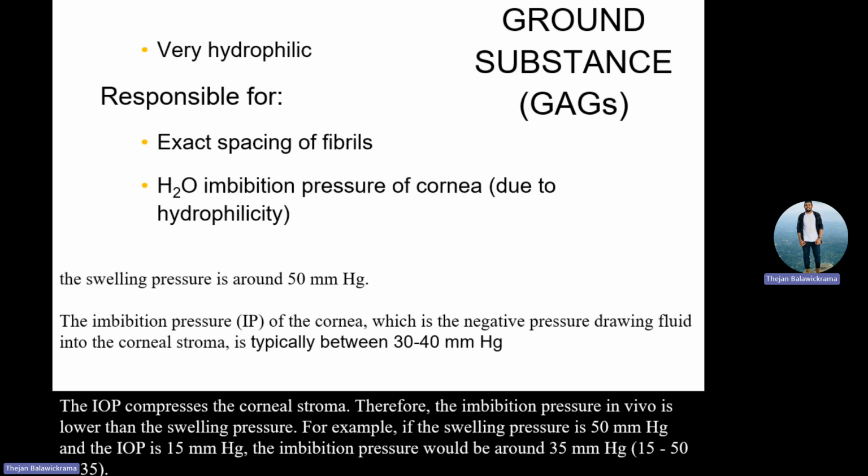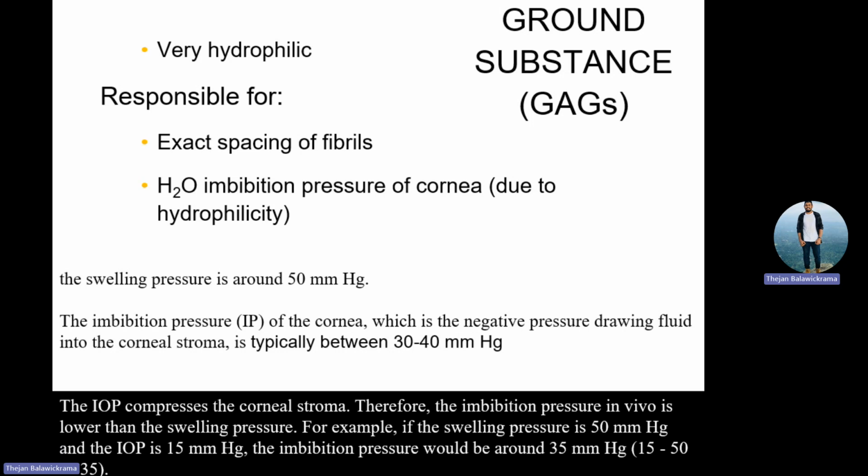If the cornea is to swell because of pressure, you should have at least about 50 millimeters of mercury pressure. Your imbibition pressure and your intraocular pressure balance, and that does not cause corneal swelling. So intraocular pressure is completely dependent on how much swelling pressure is there. That is what we are doing with the applanation. You press the cornea and see how much pressure is there. IOP compresses the cornea and stroma. Therefore, the imbibition pressure in vivo is lower than the swelling pressure.